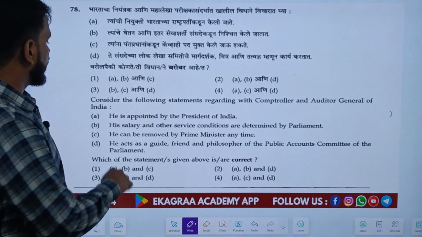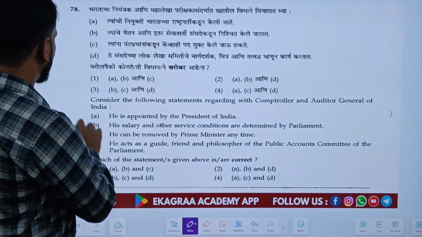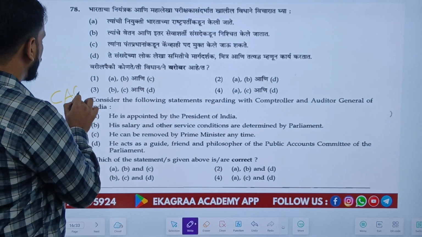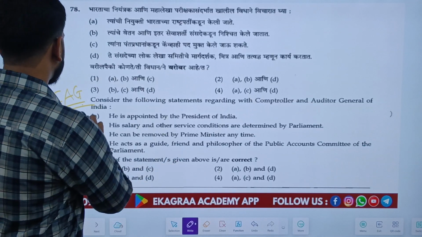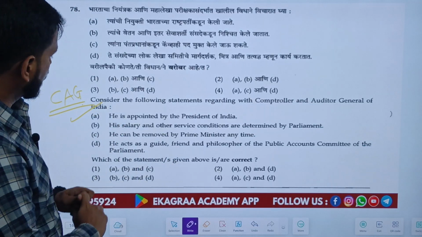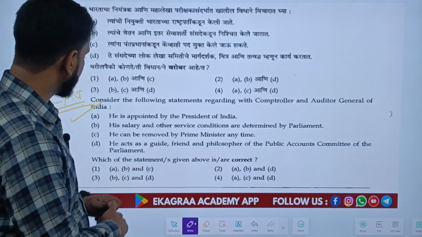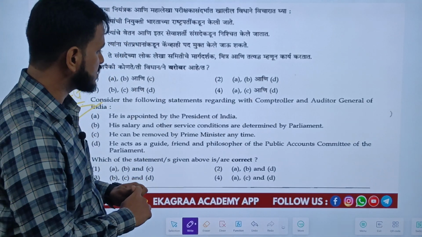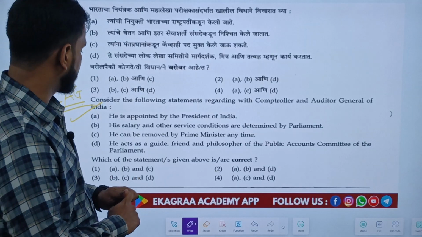Let's have a look at the next question. Consider the following statements regarding the Comptroller and Auditor General of India, whom we call CAG. The correct statements have been asked, so let's mark correct here. First statement, he is appointed by the President of India. Second statement, his salary and other service conditions are determined by Parliament. C, he can be removed by the Prime Minister anytime.